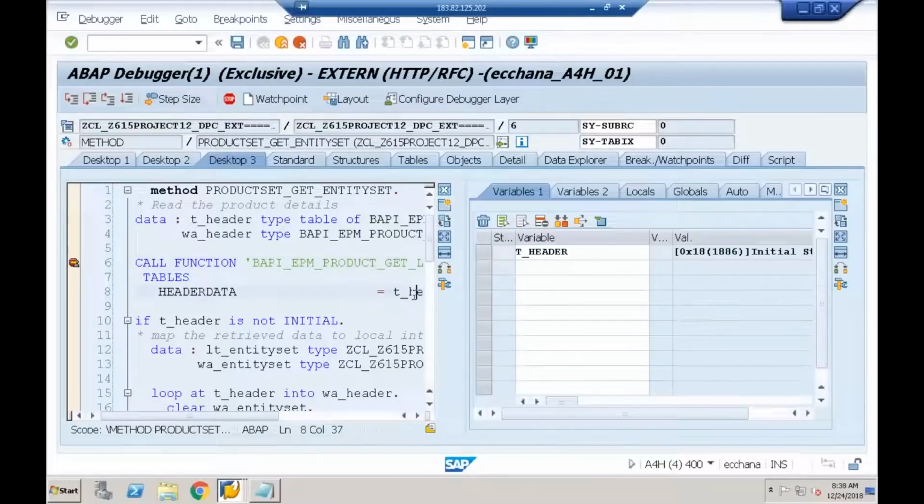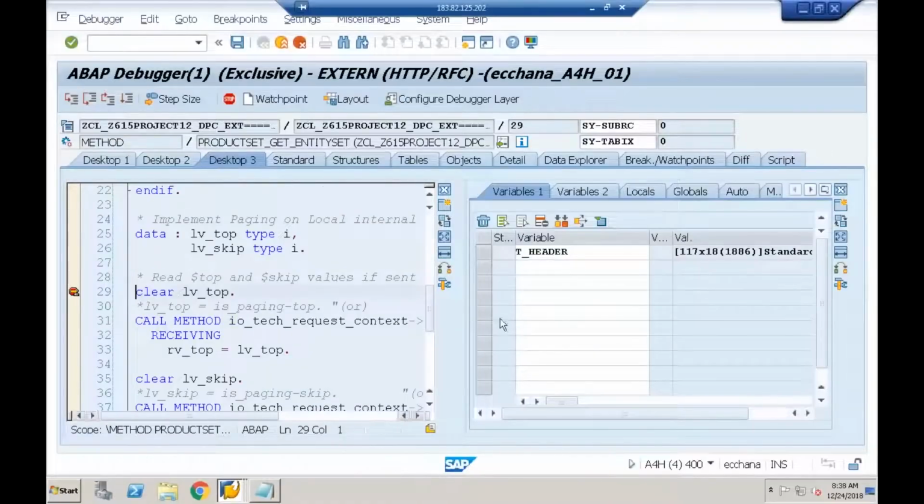If you see T underscore header, how many entries I got here? 117 entries. So I'm just looping it. I got the data into the local internal table LT underscore entity set. Yeah, I got 117 entries.